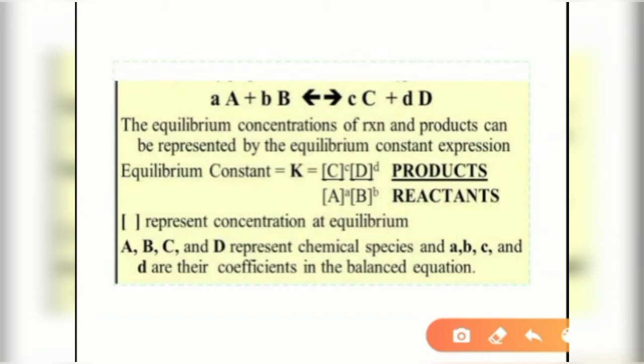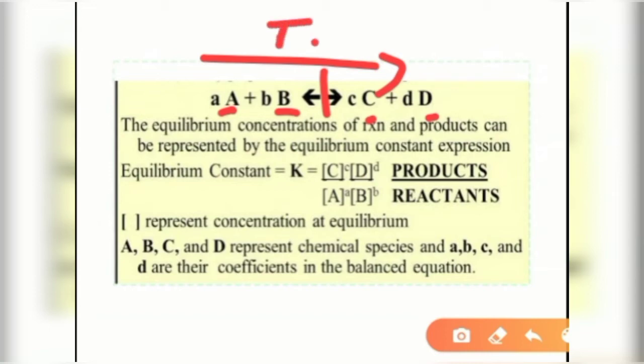Now these capital A, B, C and D are reactants and products. And the two-sided arrow means left to right is the forward reaction: reactants will be converted into products. And from right to left, products are converted back into reactants.